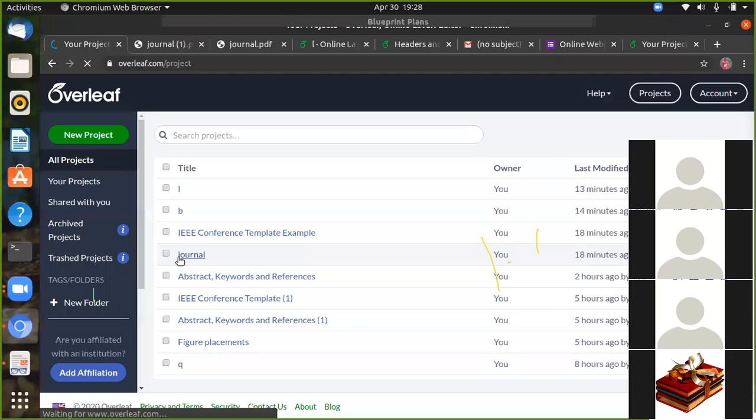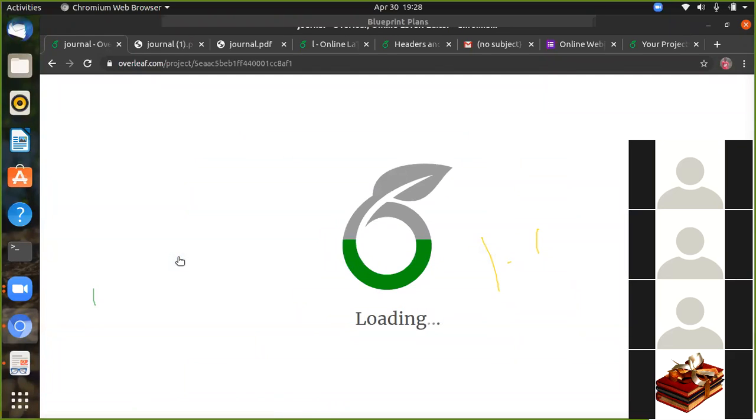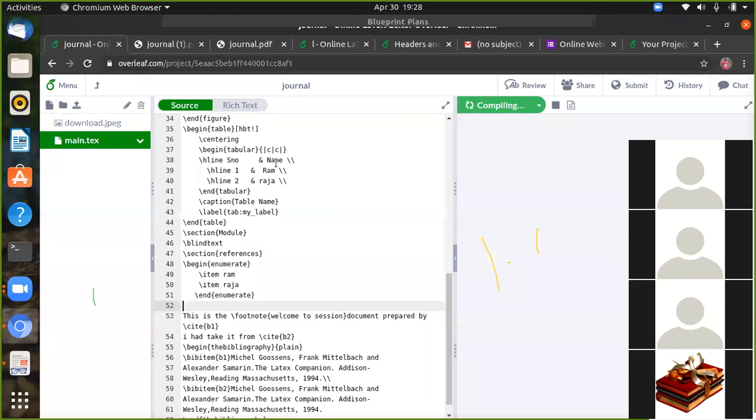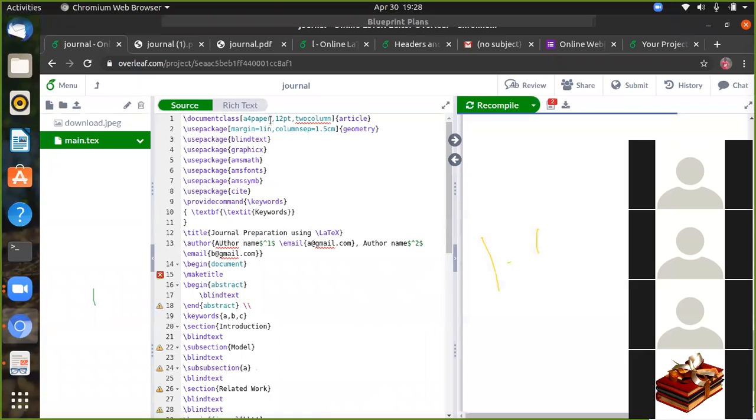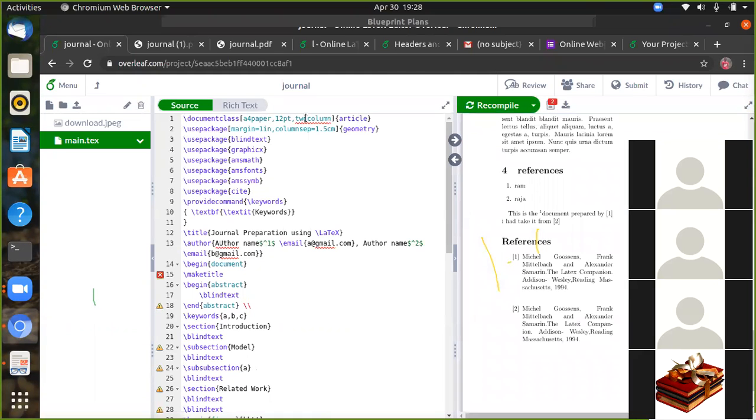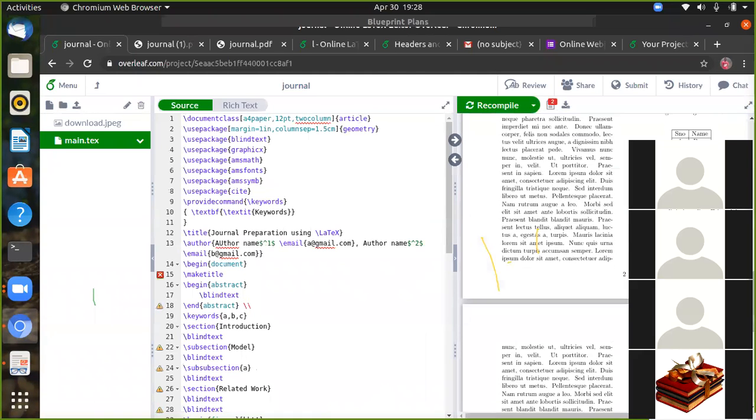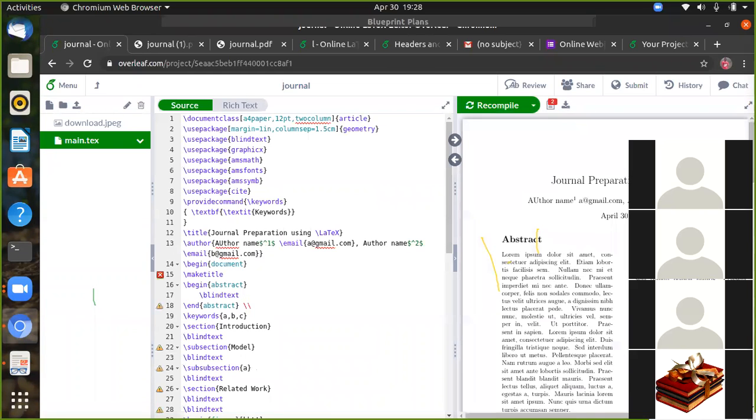We must start with the document class of article, followed by which paper you have to refer: A4 paper, 12 point and 2 columns. Every journal has the format of 2 columns. Suppose you have a single column format, you don't mention the 2 column, you give only the A4 paper 12 point.